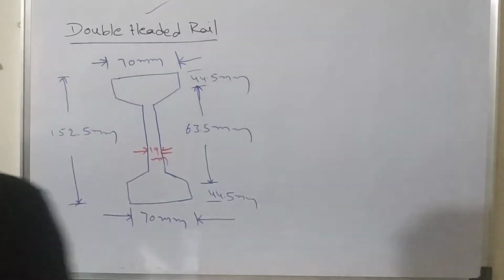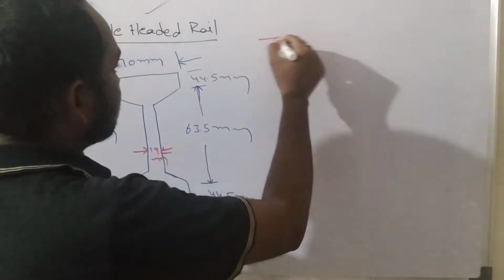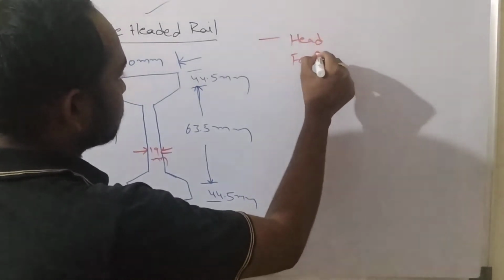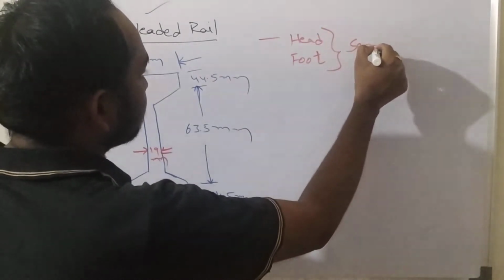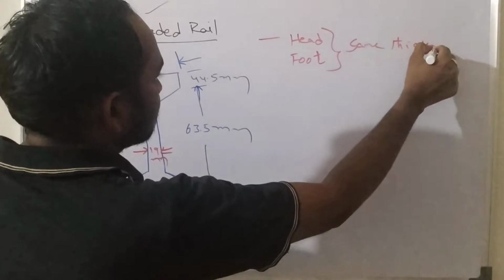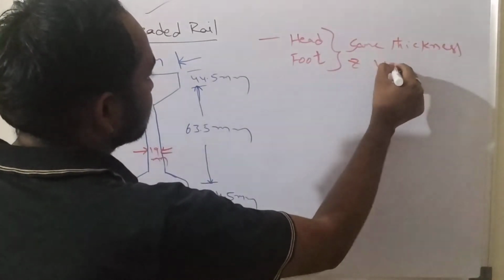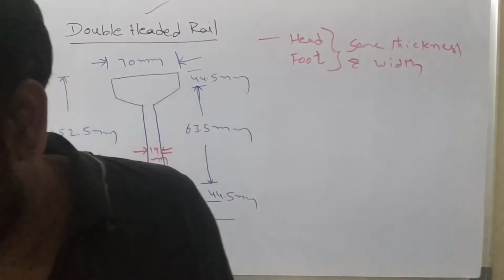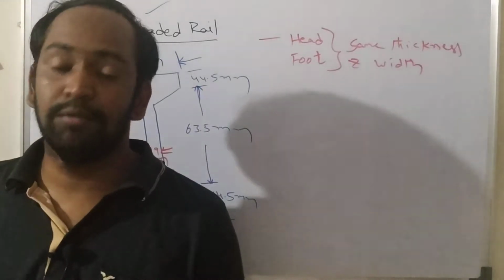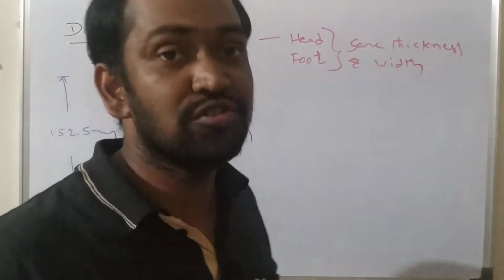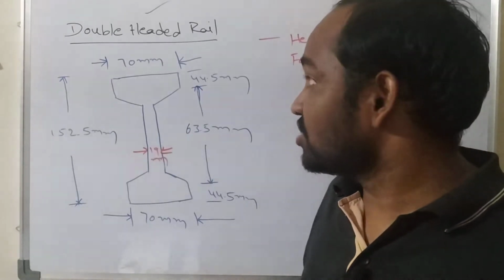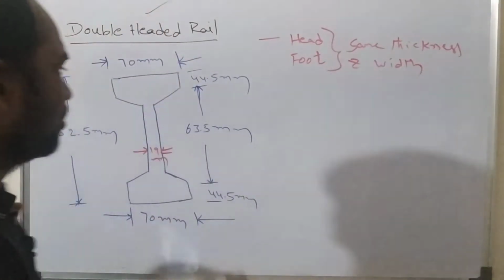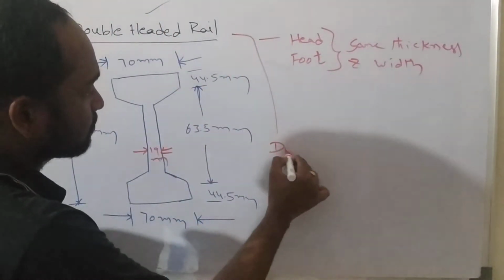Understand now? So it means a double-headed rail is nothing but a head and foot. If both have the same thickness and width, in that case the rail section is called a double-headed rail. The double-headed rails are the rails which were used in the beginning. Initially they were using them, but nowadays double-headed rails are not used, because the shape of the double-headed rail is a dumbbell shape.